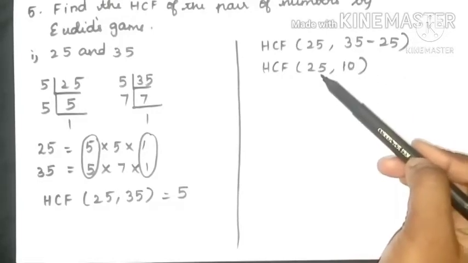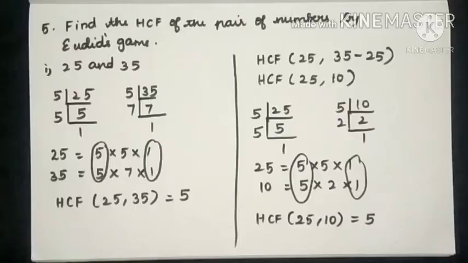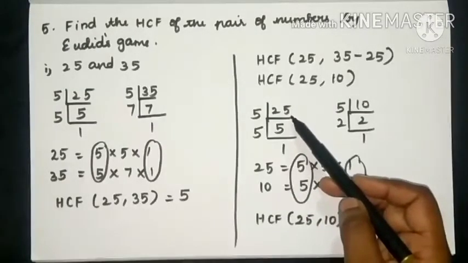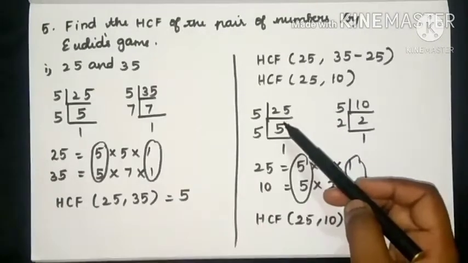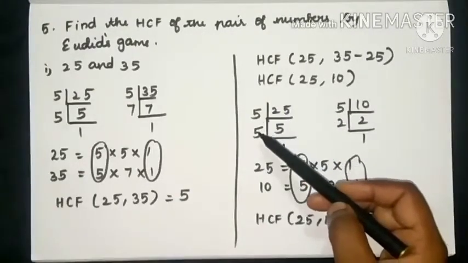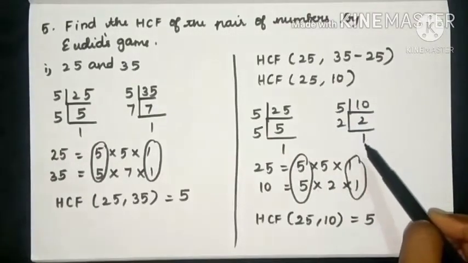Then you have to find the HCF of these two numbers, 25, 10. First, you have to find the common factors of 25 and 10. The factors of 25 are 5 into 5 into 1. And the factors of 10 are 5 into 2 into 1.